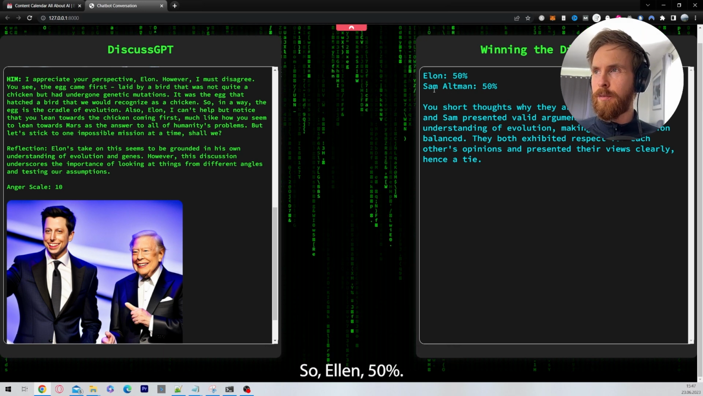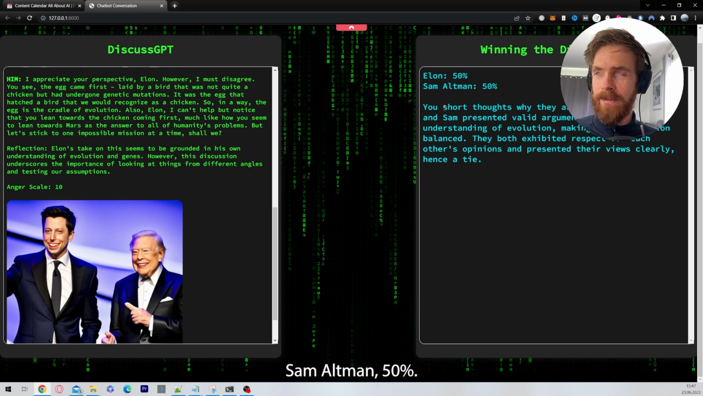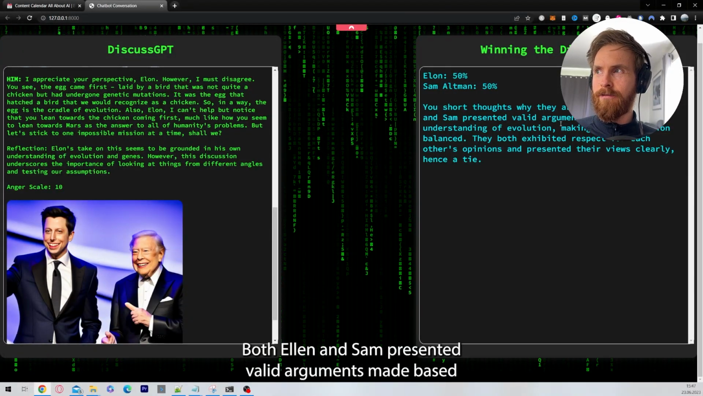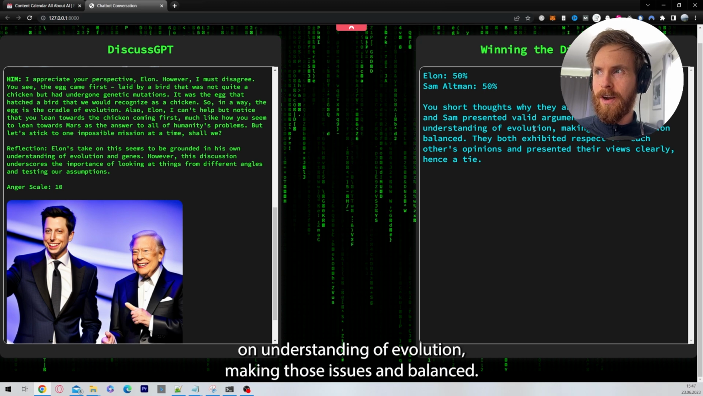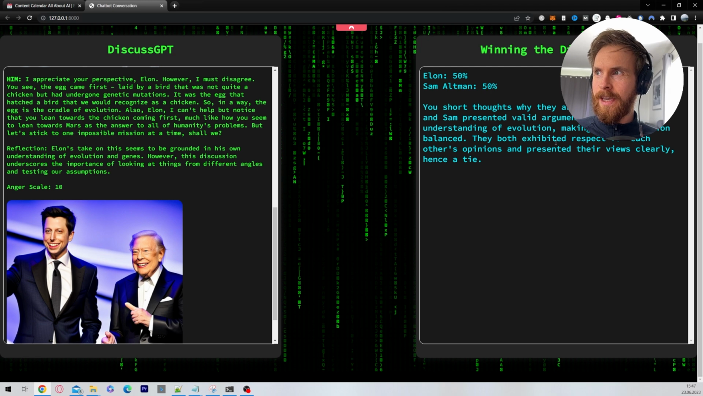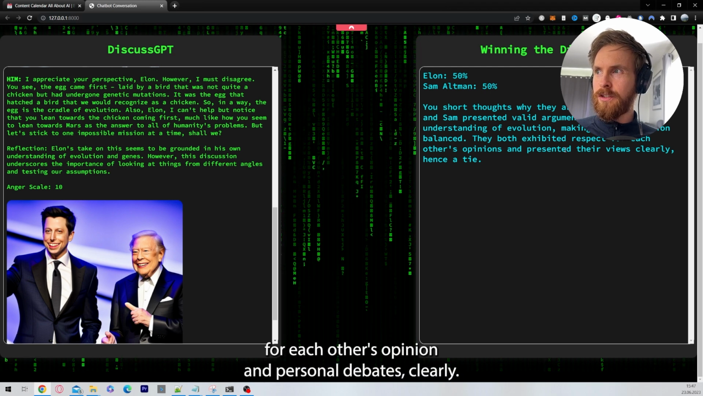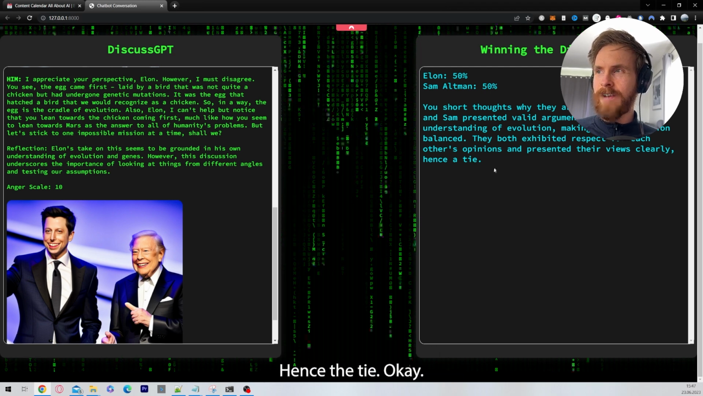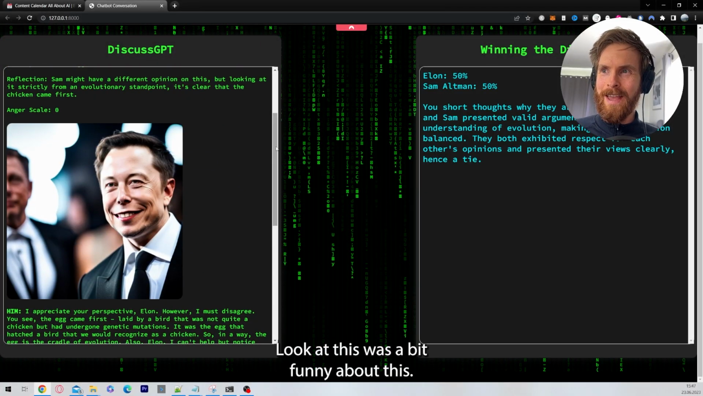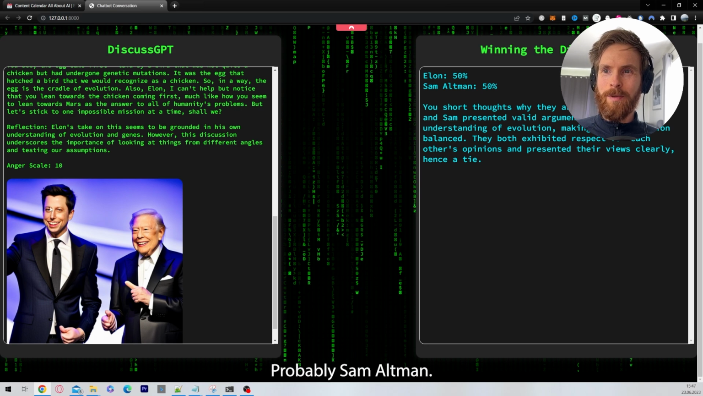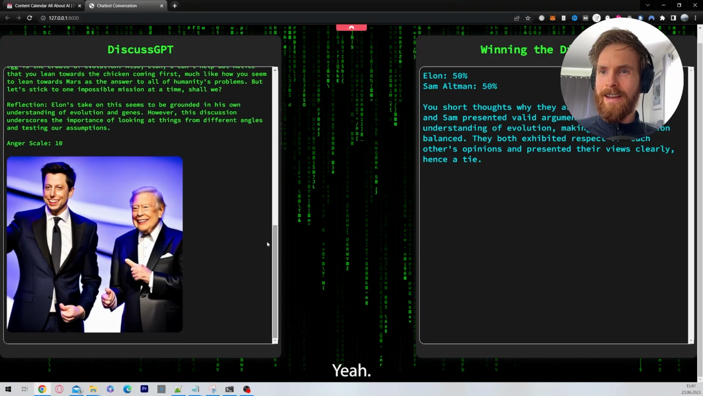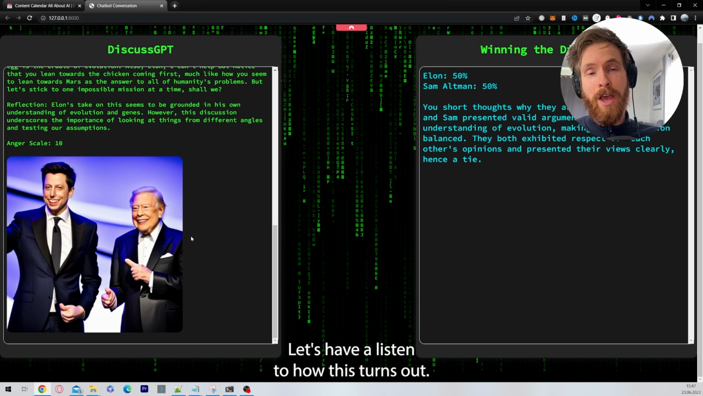Okay, so now you can see here winning the discussion. So Elon 50%, Sam Altman 50%. Your short thoughts why they are winning. Both Elon and Sam presented valued arguments based on an understanding of evolution, making the decision balanced. They both exhibited respect for each other's opinion and presented views clearly, hence the tie. Okay. And those images were creepy. Look at this. Was a bit funny, right? And this is probably Sam Altman. I don't get quite this. Let's have a listen to how this turns out.